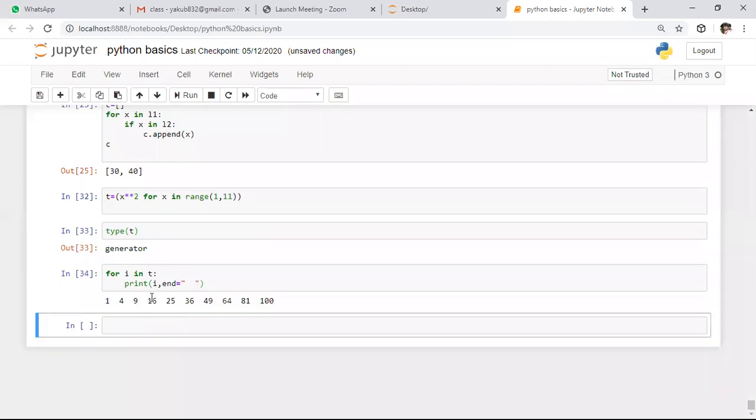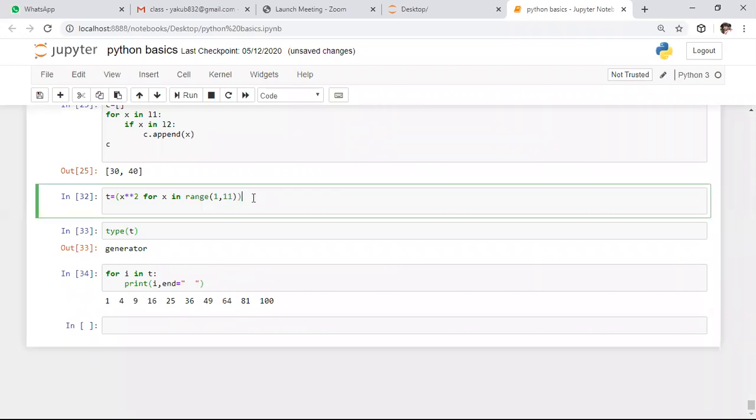So here it is a way to iterate through the generator object also. While explaining the for loop syntax itself, I told you the syntax: for value in iterable object. Generators are also an iterable object. So by using this basic Pythonic way, we can iterate through the generators also. So it is the basic way.